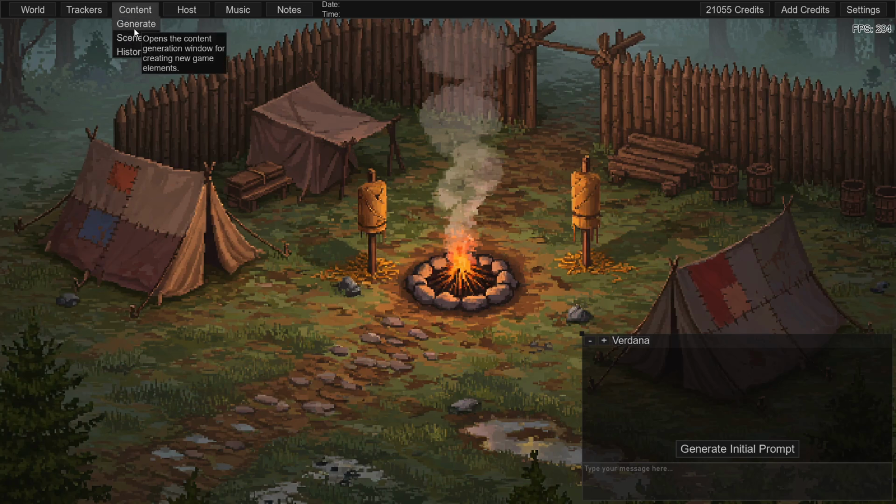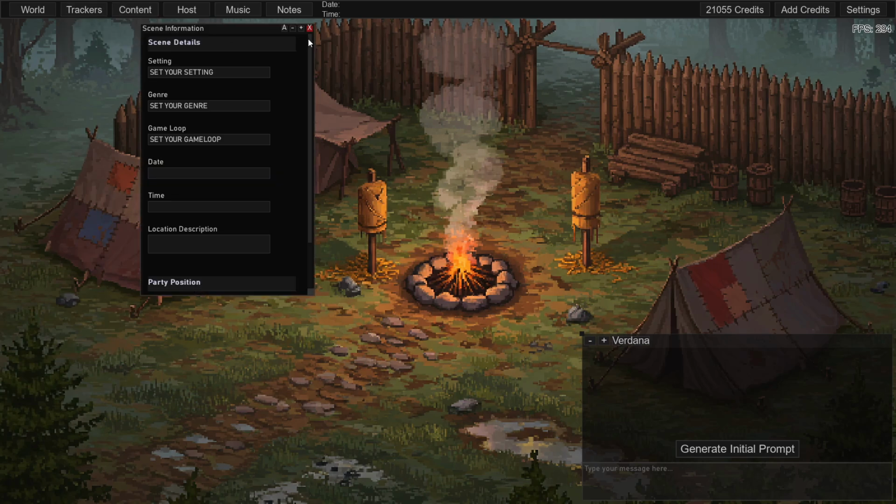Okay, well, what do we want in the campaign? Go up to here, the content, and then down the scene. Set your setting. So let's say I want to make a standard fantasy campaign, but I'm the only wizard in it. No one else has access to magic. We'll roll with that. So in this case, I'll just say low fantasy. Yeah, we'll just go low fantasy.